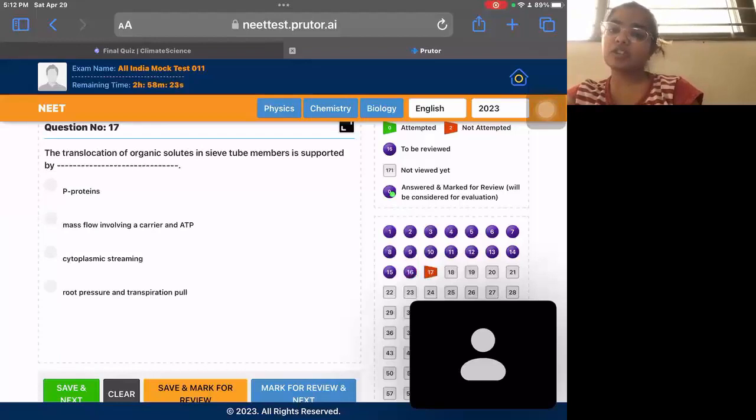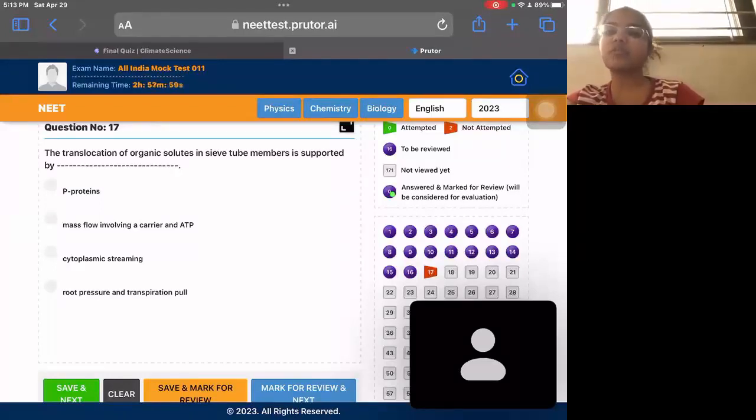Okay, the 17th question is, translocation of organic solutes in sieve tube members is supported by. Okay, so translocation of solutes is done by mass flow, which is the mass flow hypothesis given in NCERT. This is also a direct NCERT question. Mass flow with the energy and a carrier is used for translocation of food in the plants. This is a direct question. The option B is the correct one.